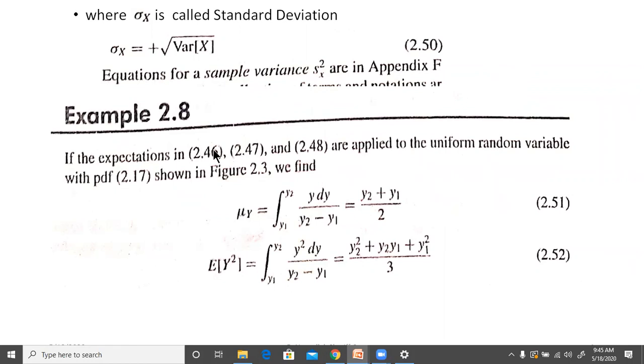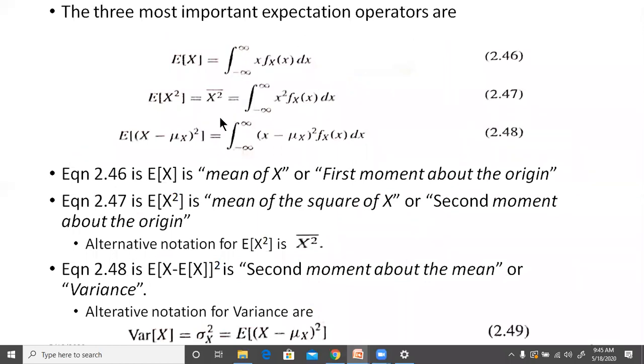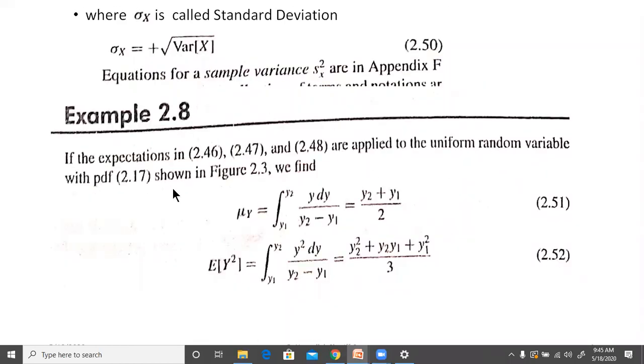So if the expectations in 2.46, 2.47, 2.48, that is, all these three equations, are applied to the uniform random variable with PDF 2.17, the uniform random variable is constant between y1 and y2, okay, constant between y1 and y2. As shown in figure 2.3, we find that mu of y will be equal to the integral from y1 to y2 of y dy times 1 over (y2 minus y1). The uniform distribution will be constant between y1 and y2. So that's why you will get this value here.